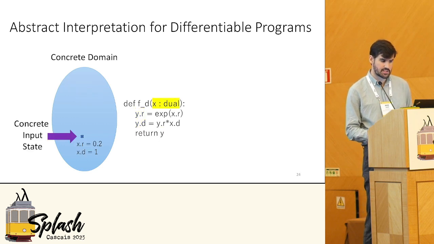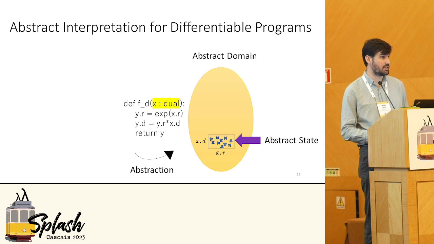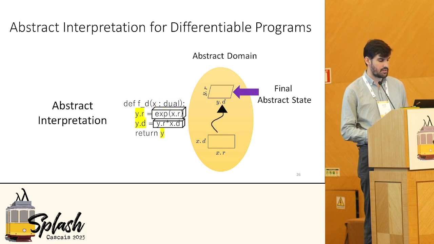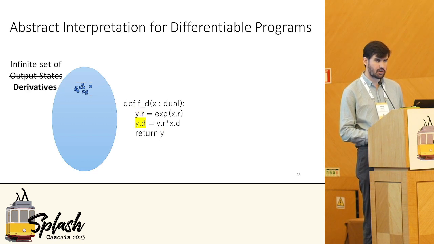But what if instead of starting in a concrete input state, I were to abstract into what's known as an abstract state, which defines an infinite number of possible states? Then I can propagate that through the program using what's known as abstract interpretation to obtain a final abstract state. Now, of course, this requires abstracting things like the exponential function or this multiplication. I can then concretize back, and now I have an infinite set of reachable output states. Noting that in our case, because we're computing derivatives, this is really an infinite set of derivatives.